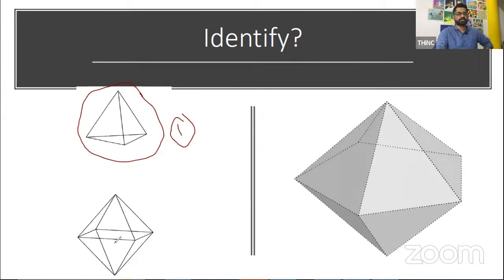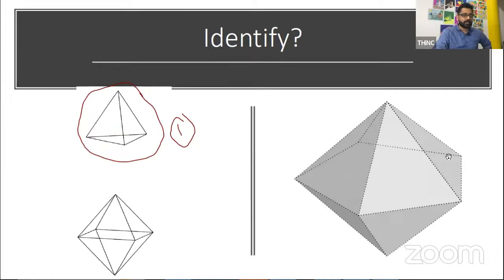8 faces are there. What we usually do in most of the long-term batches is give them origami tasks and they prepare these kinds of models with paper. So it will be easy for you to remember it. If you can't do that, at least draw it once on paper. Within the next 4 or 5 days, you can at least draw it and keep it, so that you will be clear about all these things.